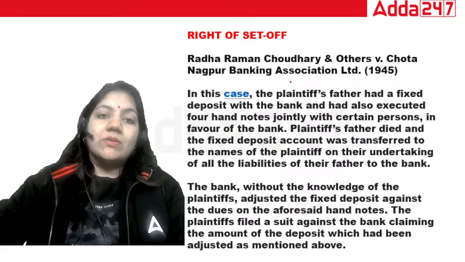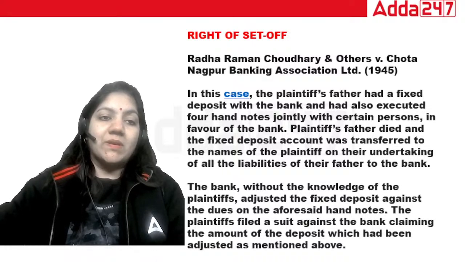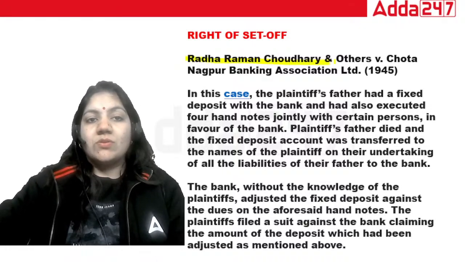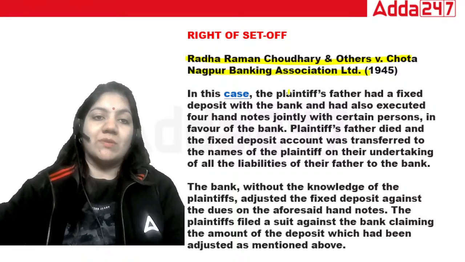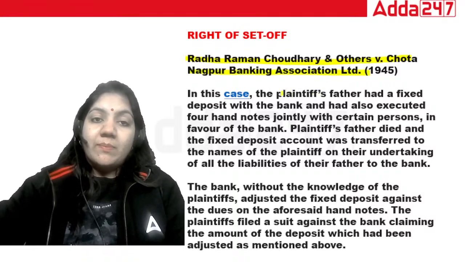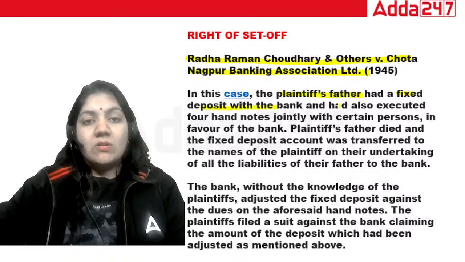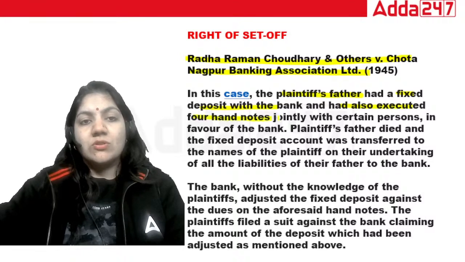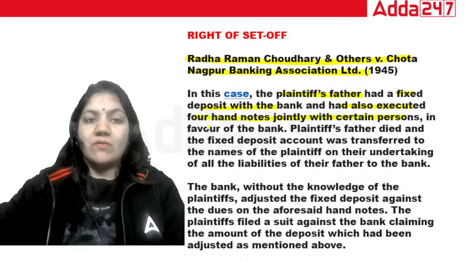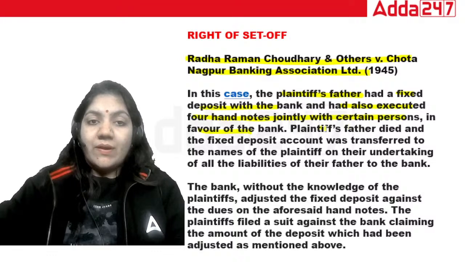Now, right to set off. What is the case name? The case name is Radha Raman Chaudhary and others versus Chota Nagpur Banking Association Limited. In this case, the plaintiff's father had a fixed deposit with the bank and also executed 4 hand notes jointly with a certain person in favor of the bank.